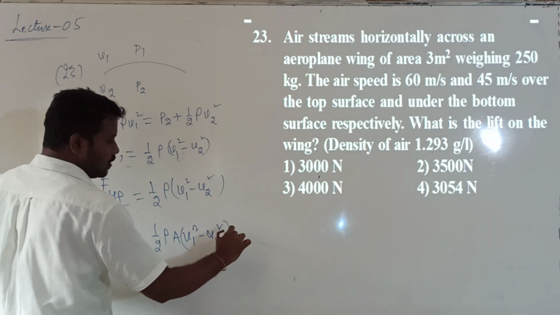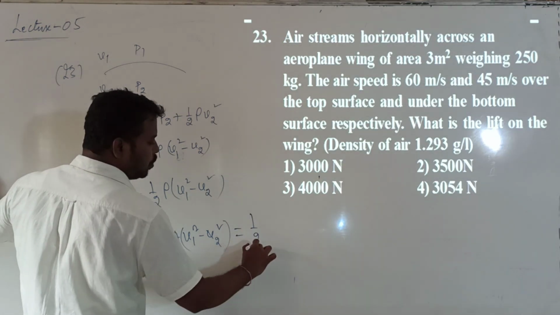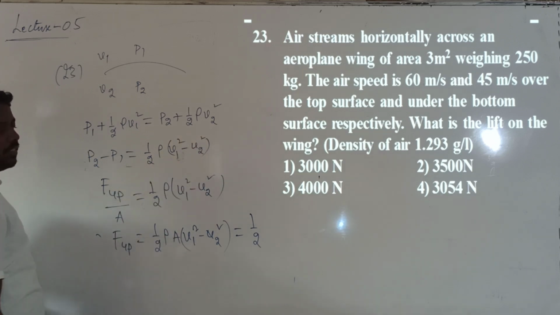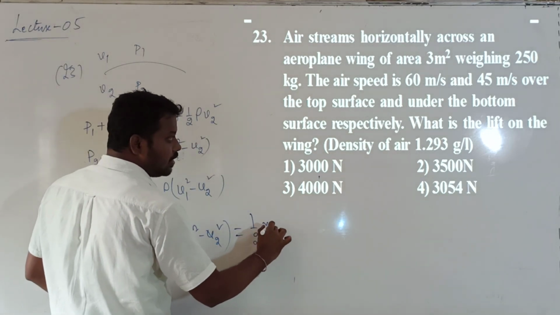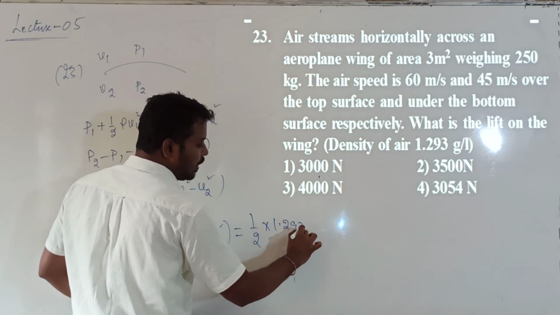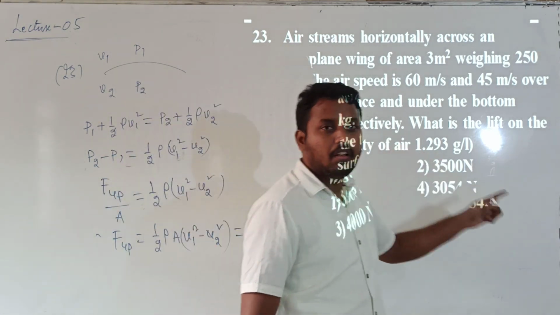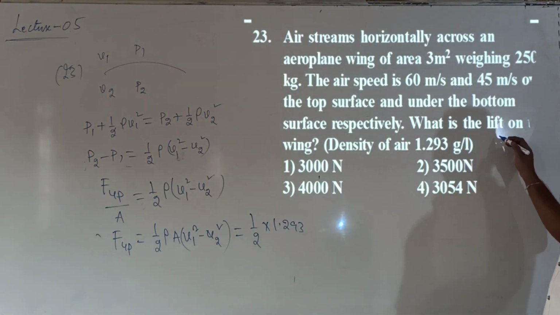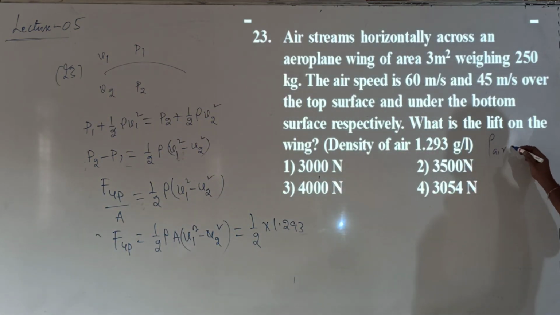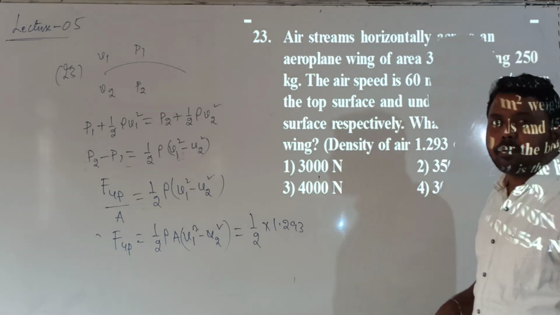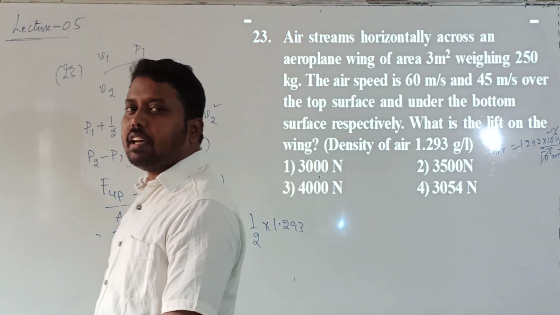Substitute the values. So that is equal to 1 by 2 into the density of the air, which is given as 1.293. If I do the conversion here, the density of the air, 1.293 gram means 10 power minus 3 kilogram by liter means 10 to the power minus 3 meter cube. 10 to the power minus 3 and 10 to the power minus 3 will be cancelled. Then I will get the answer of